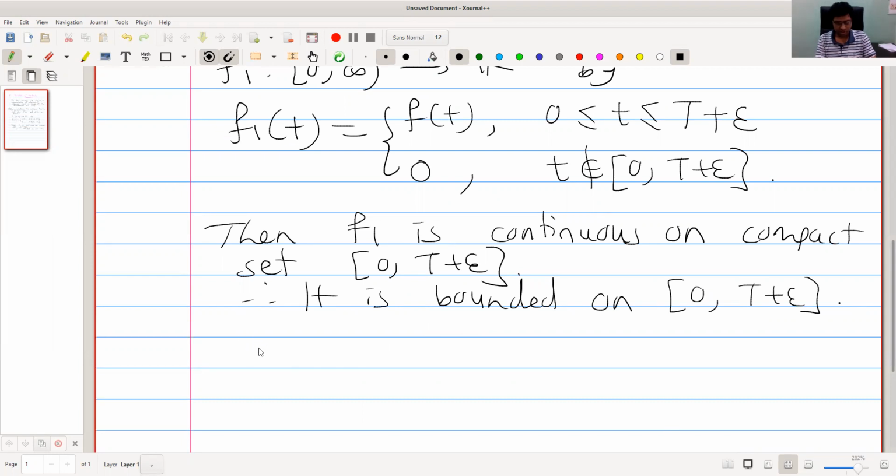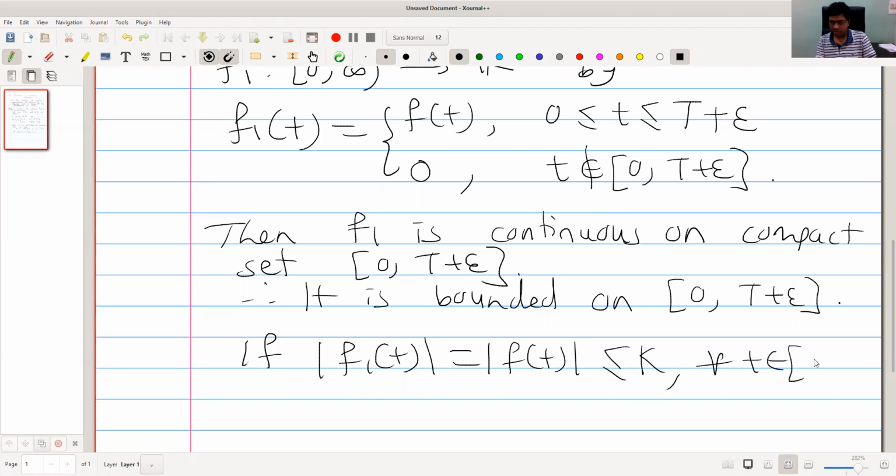For example, if it is bounded by a number k, then we can say that it is bounded by k e raised to t, if mod of f1 of t, that is the same as mod of f of t because we are taking t in this interval only, is less than or equal to k for all t in 0 to capital T.